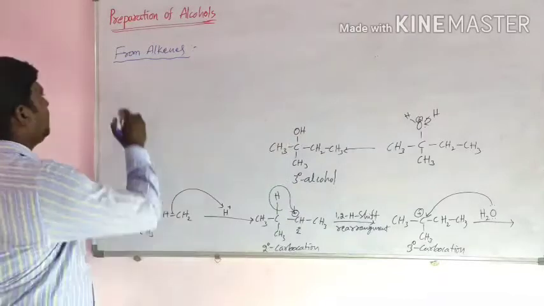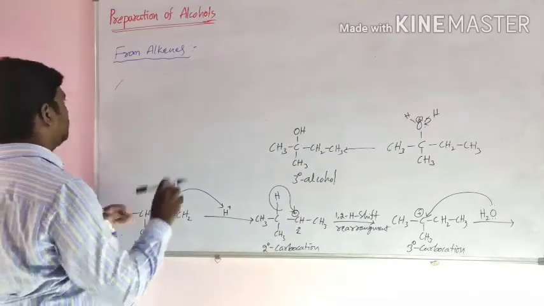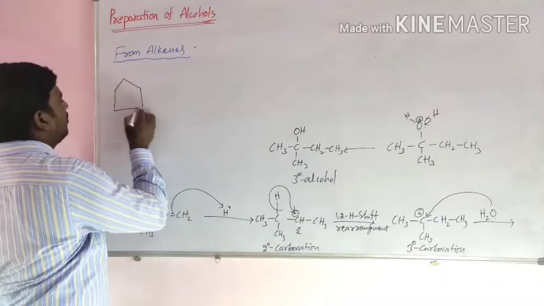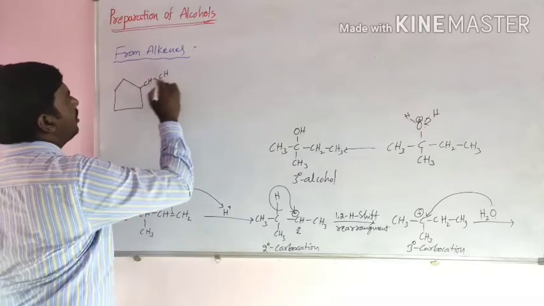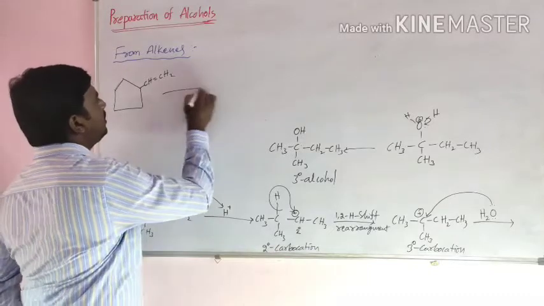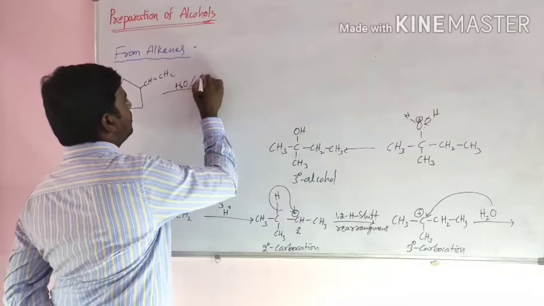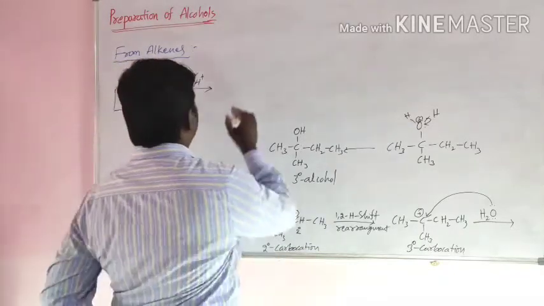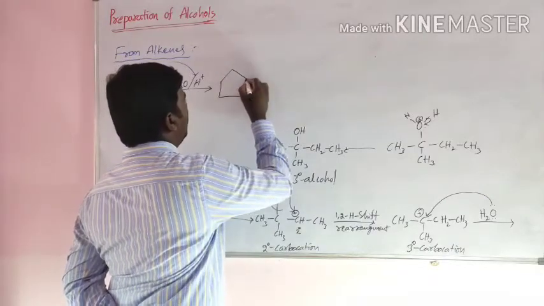One more example. Alkene contains a 5-membered ring. It reacts with mineral acids to form carbocation.